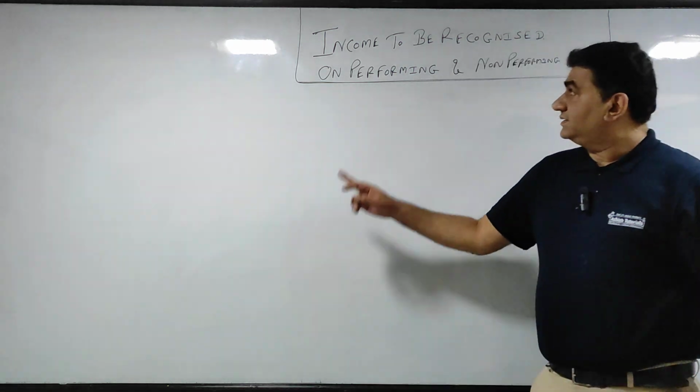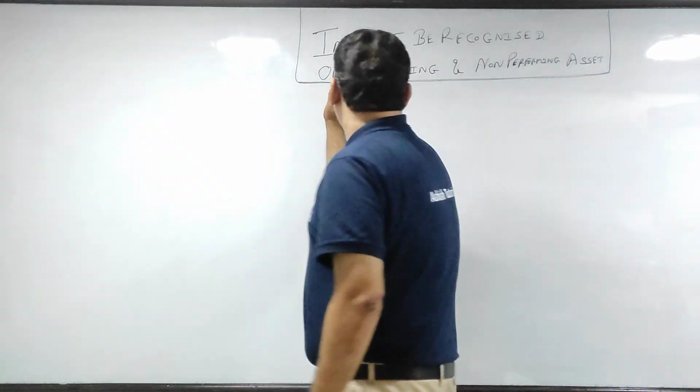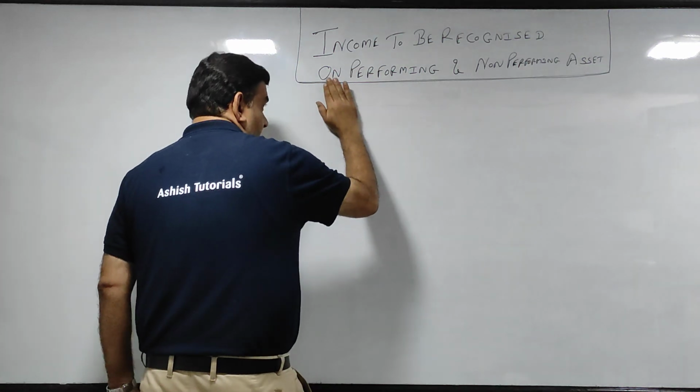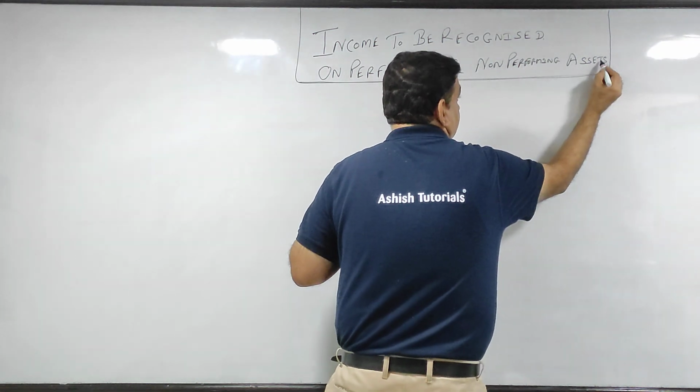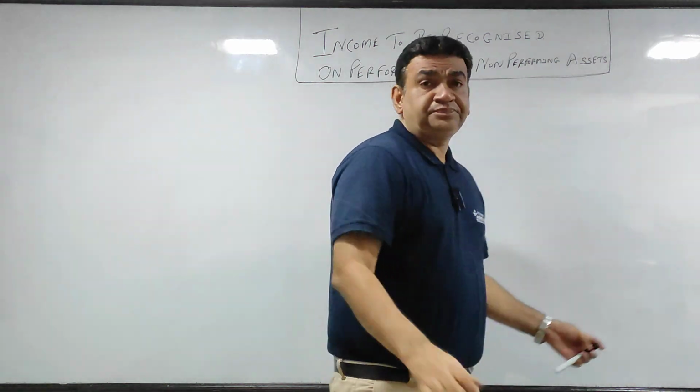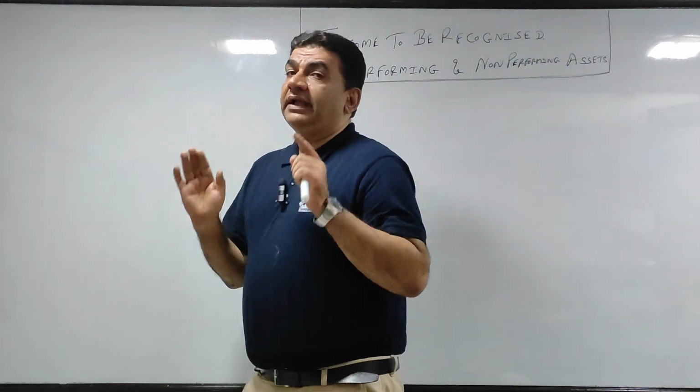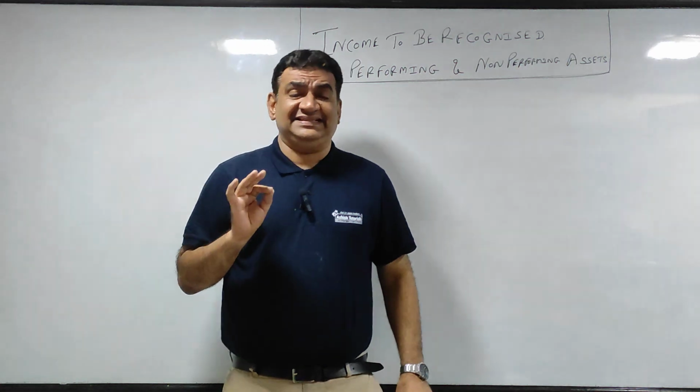Now, the second part is income to be recognized on performing and non-performing assets.